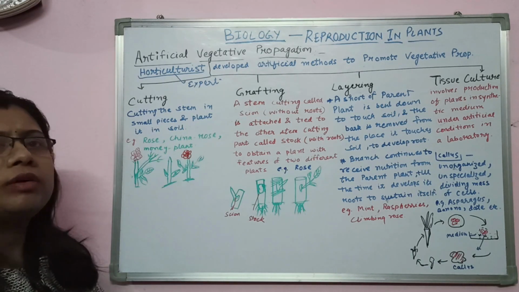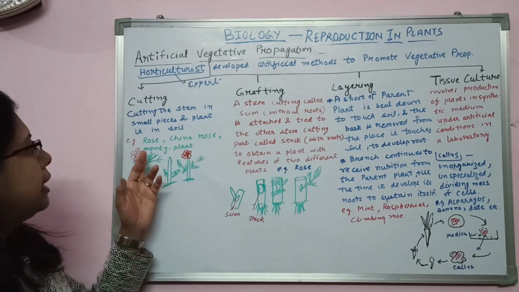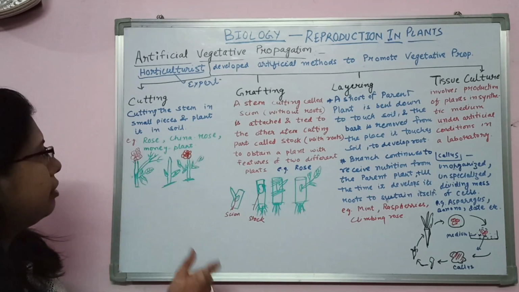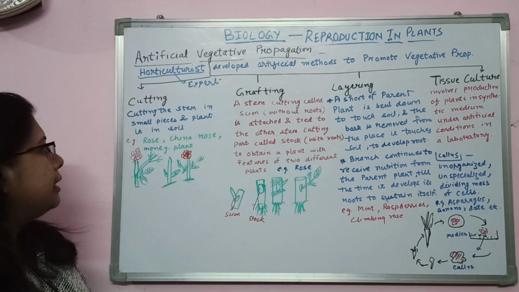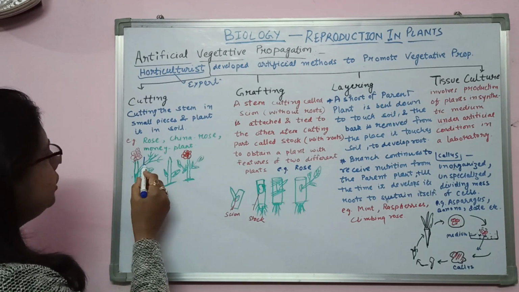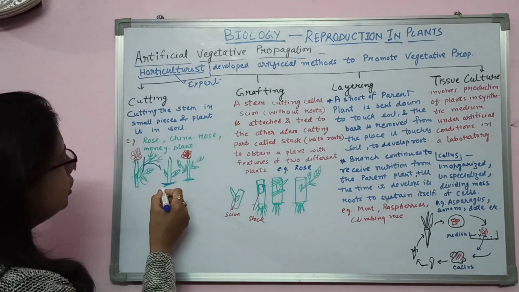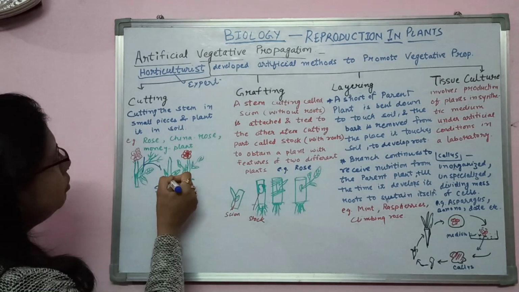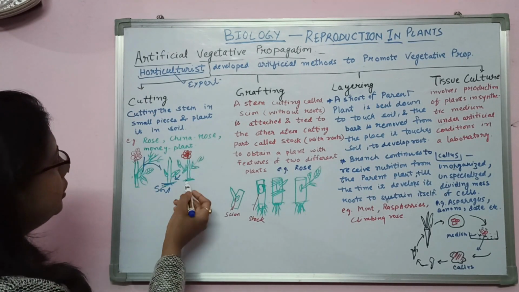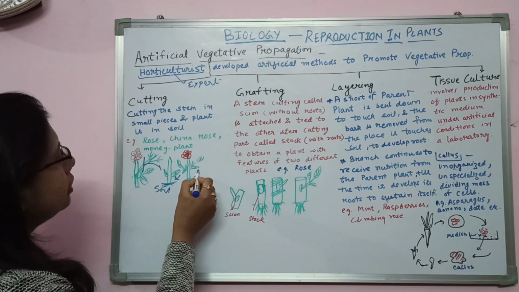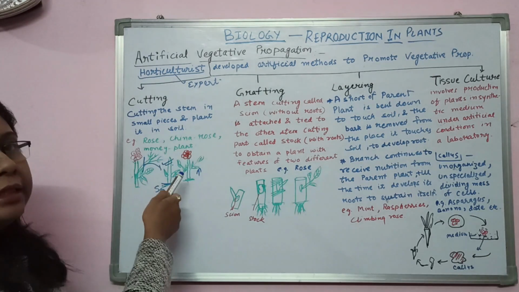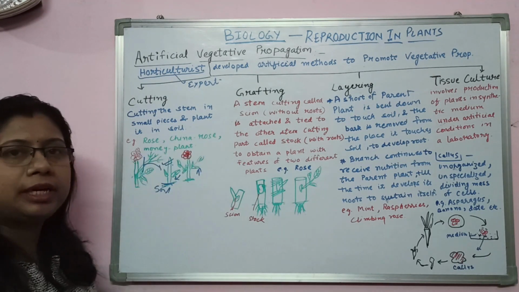It's a very common method you have normally seen in some plants like rose, China rose, and money plants. These are the plants we have in our kitchen gardens also. In these, cut a part of the stem from anywhere and just plant this portion in the soil. After some time, give it water and favorable temperature. After some time, a new plant will arise from this stem. This is called cutting. You will find cutting in rose, China rose, and money plant.